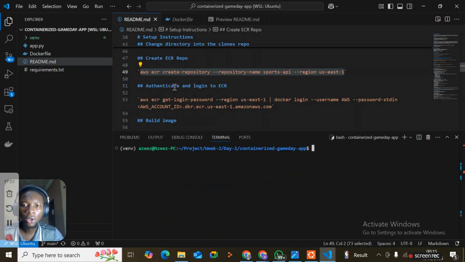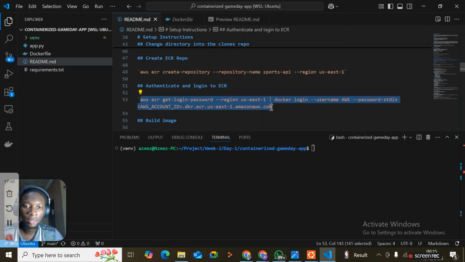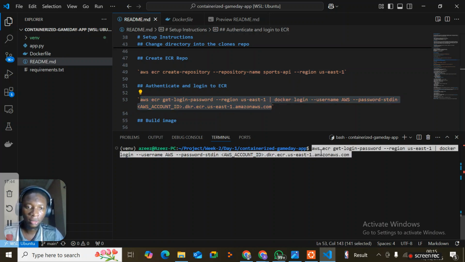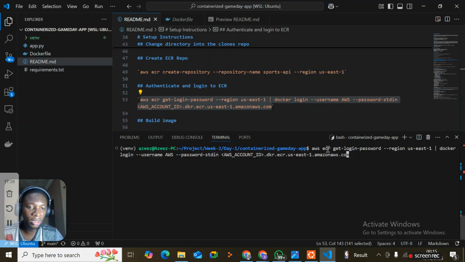So we have to log into the ECR using this command: aws ecr get-login-password --region us-east-1. We get the login password and pipe it into docker login, with username AWS and the password as standard input that we have piped in, for this account.